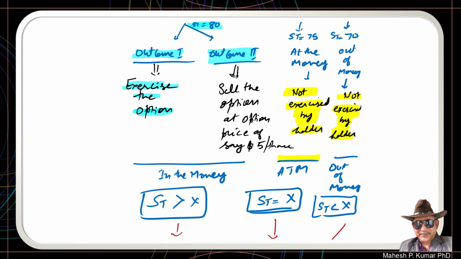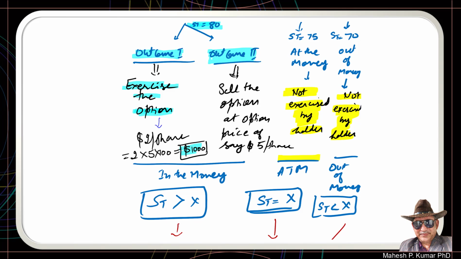So from 5 that $3 would be deducted, and eventually by exercising the option, the call option buyer makes a profit of $2 per share. And since this call option buyer purchased 5 contracts and each contract has 100 shares, the call option buyer would make a total profit of $1,000.